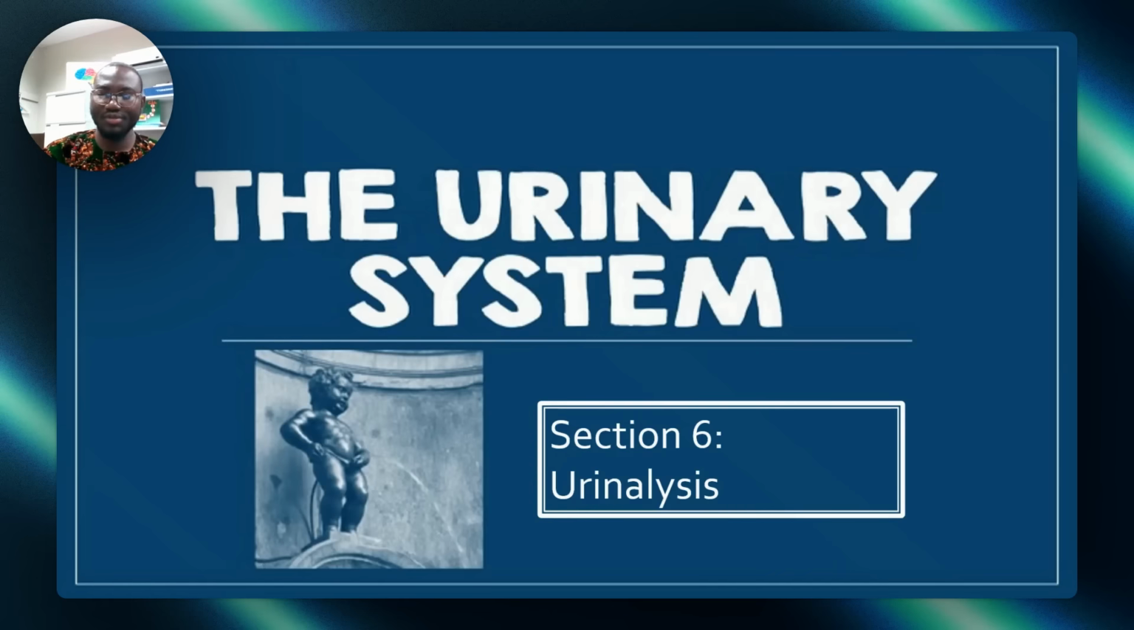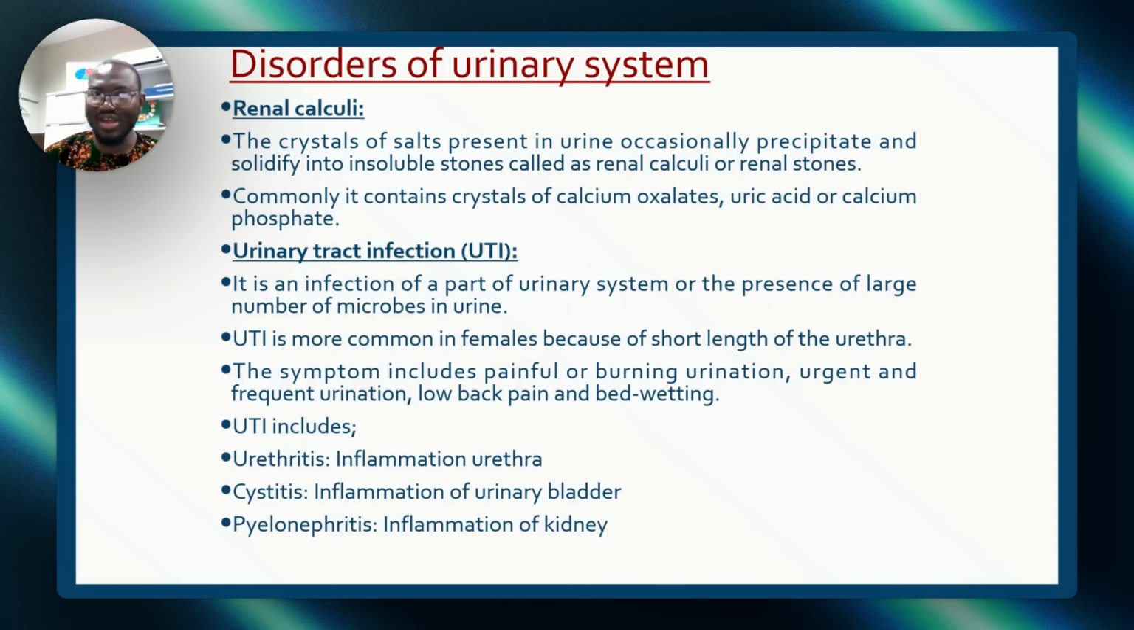You understand? Okay. Now, there are some disorders that you can see in the urinary system. We have urinary calculi, which usually contain crystals of calcium oxalate, uric acid, or calcium phosphate. All right? These are stones. We call them renal stones. Renal calculi, renal stones. We have UTI, urinary tract infections.